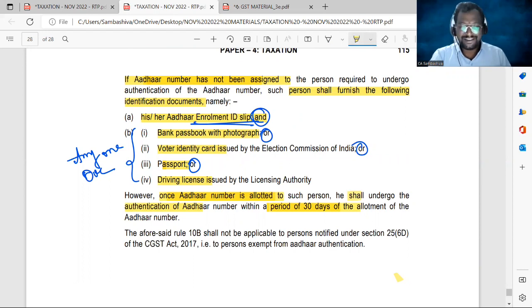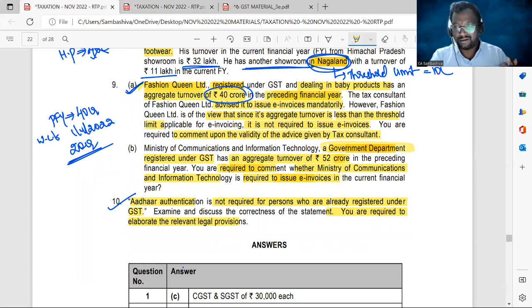Okay, sir. That's it. So with this, question number 10 is also completed. That means all the 10 questions of GST RTP November 22 are discussed. In the earlier session, we completed the income tax RTP discussion. In this session, we have completed the GST RTP discussion. That means the entire RTP discussion of the tax paper applicable for November 22 is completed, sir.